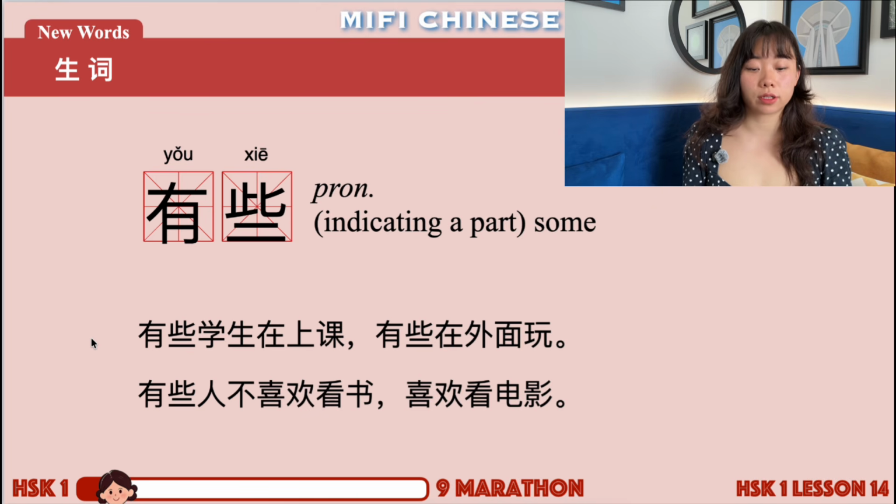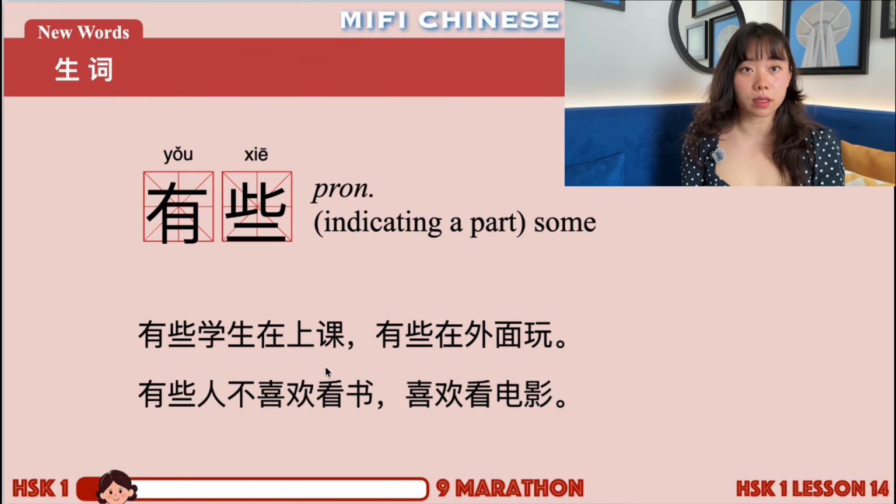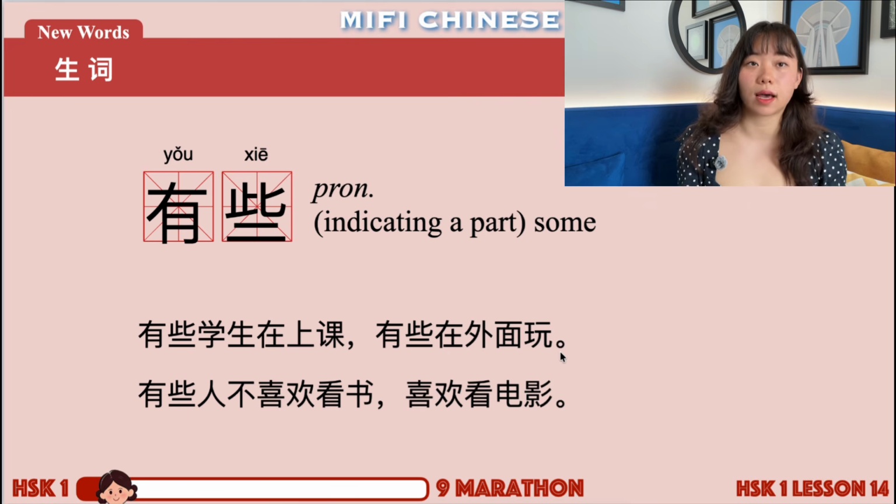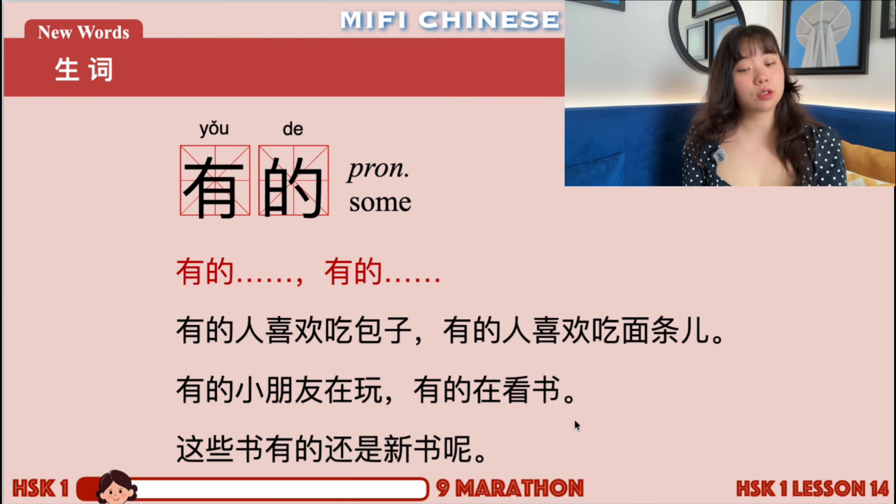Okay, so similar to 有的, we have another one that is 有些. So in the meaning, these two are quite similar. 有些学生在上课. Some students are having a class. 有些在外面玩. Some are playing outside. Right? So these two are the same. 有些人不喜欢看书. Some people don't like to read a book. 喜欢看电影. They like to watch a movie. Right? 有些.